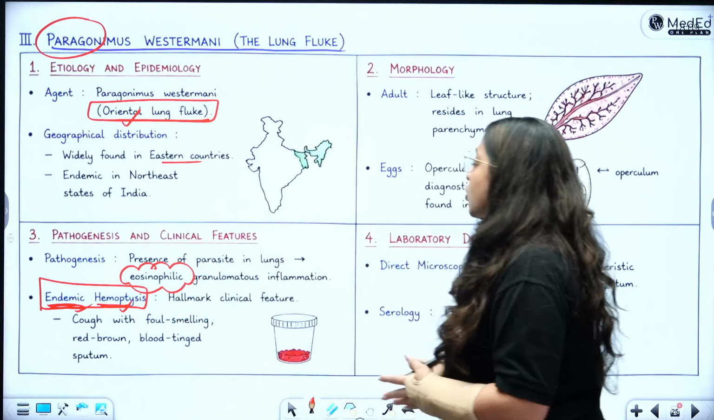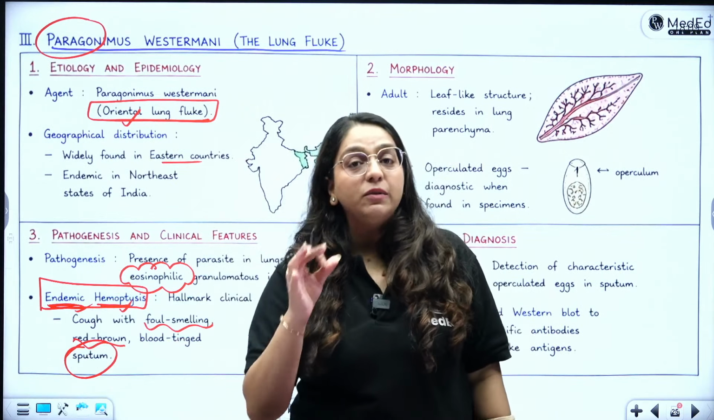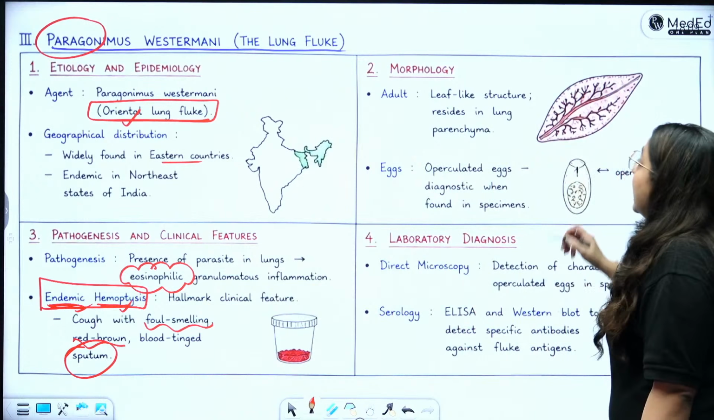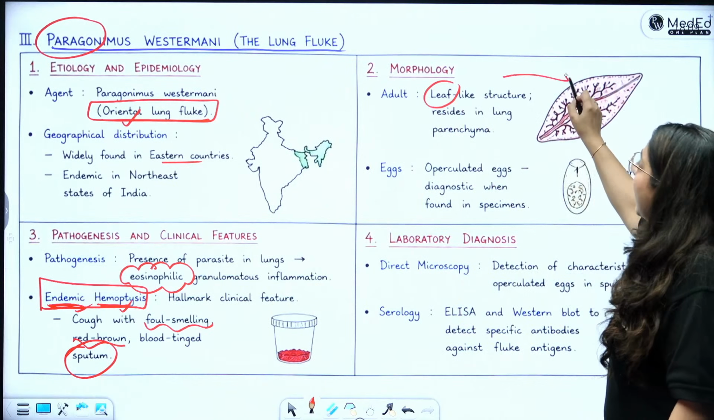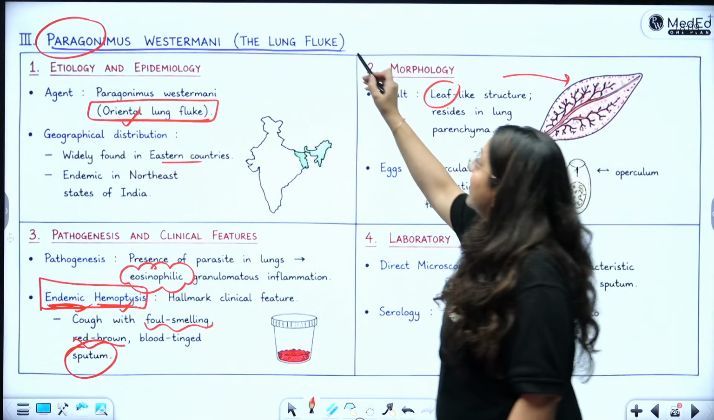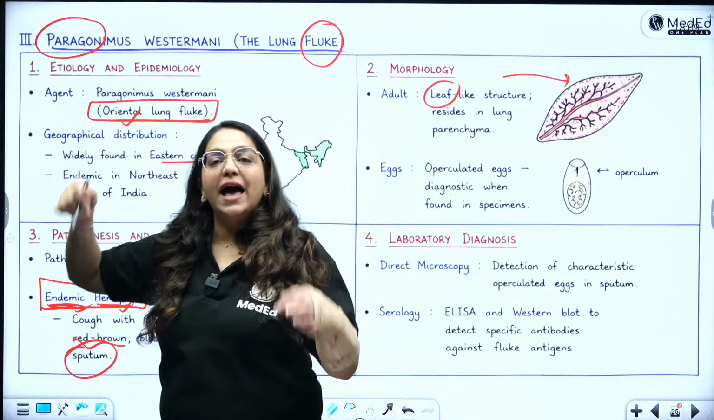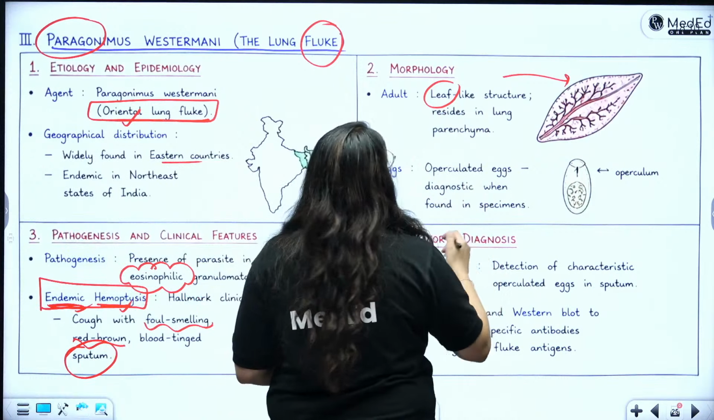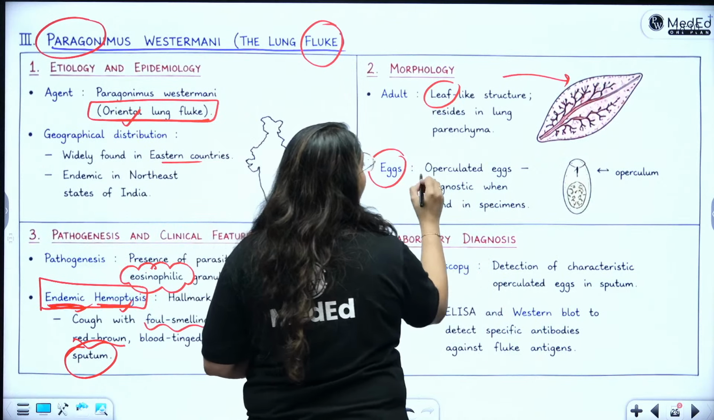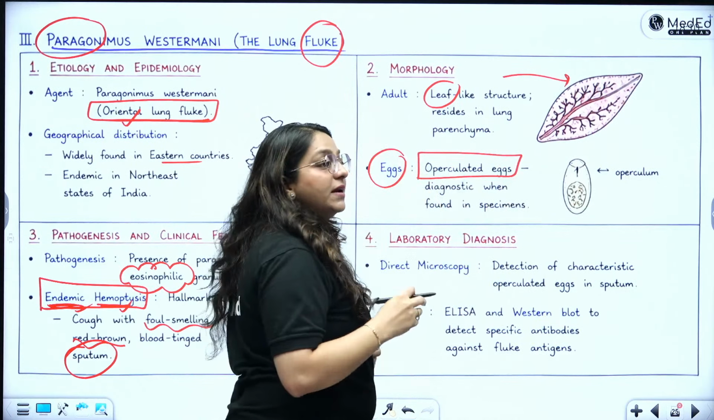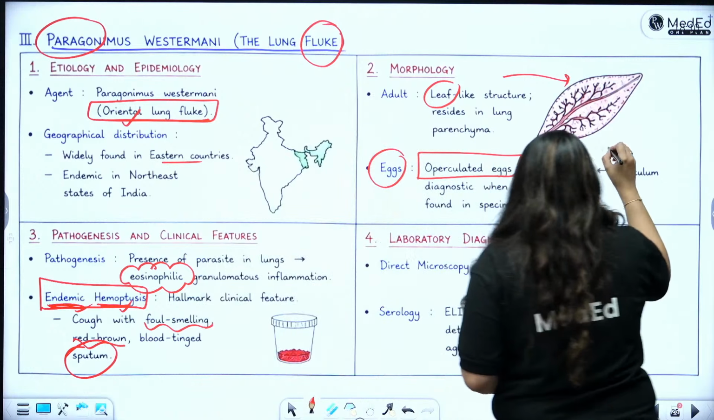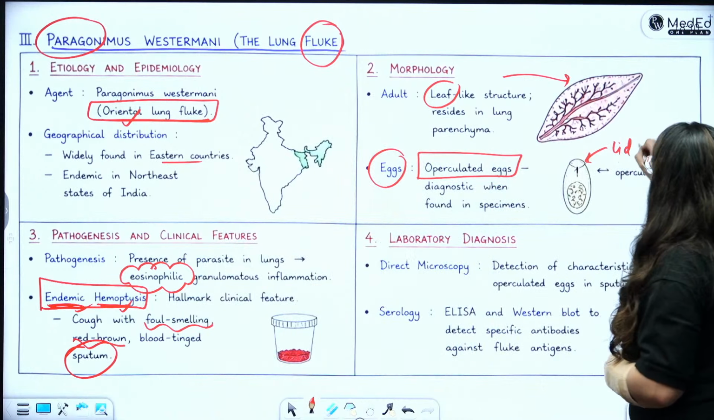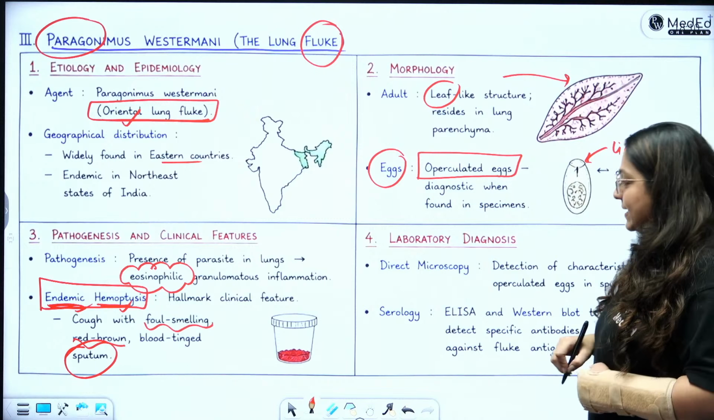So the hallmark is cough with foul smelling red brown sputum. There is a red tinge to foul smelling sputum. It is a leaf-like structure. Why? Because all trematodes are called fluke because they have a leaf-like structure. So you will draw a patti, a leaf, and all trematodes have operculated eggs, eggs with a lid or dhakkan. So these eggs with a lid or operculum are your operculated eggs.